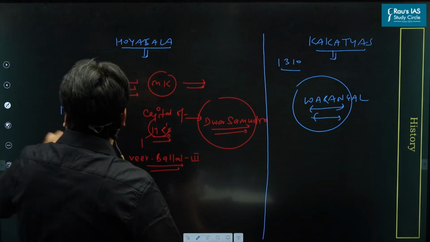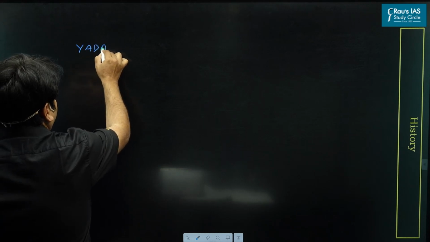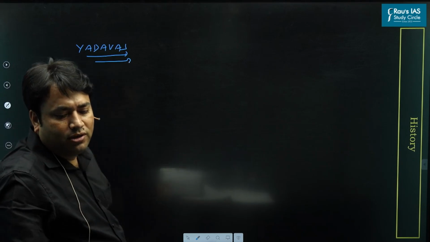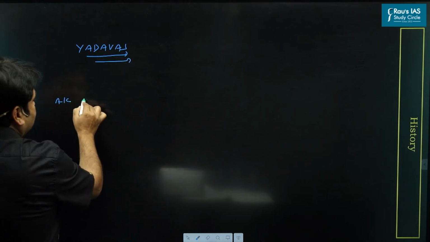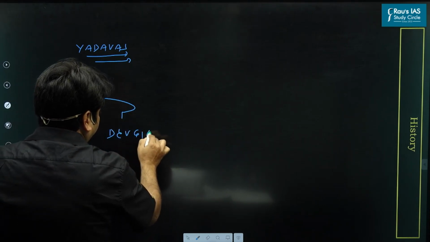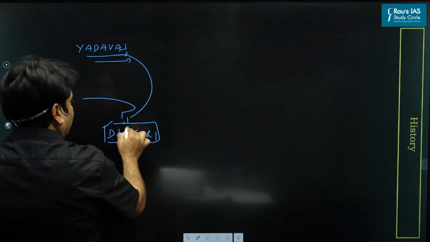Now the next group of rulers is the Yadavas. These are the next important group of rulers. Again, what did Alauddin Khilji do? He attacked a famous capital known as Devgiri, which was considered the capital of the Yadavas.